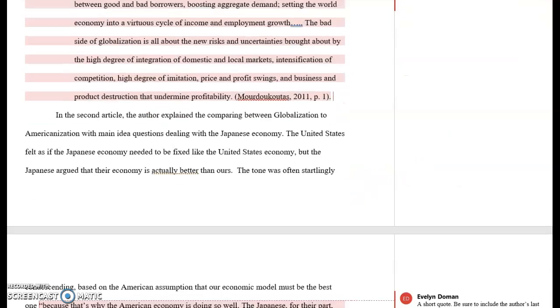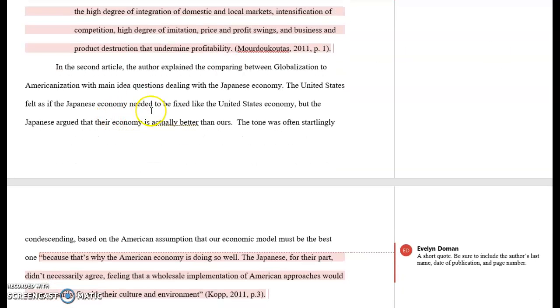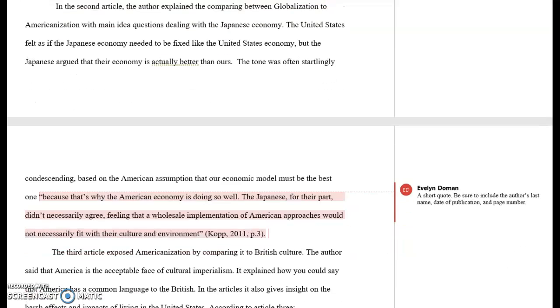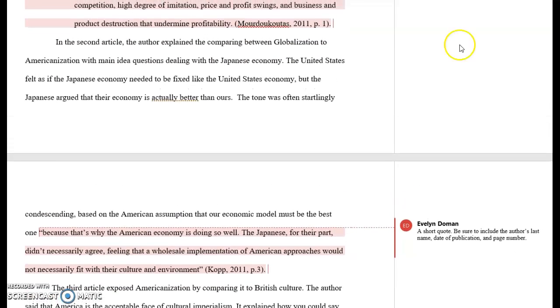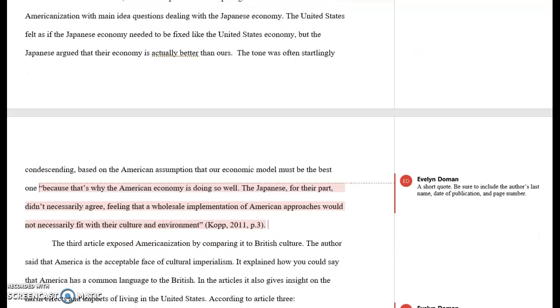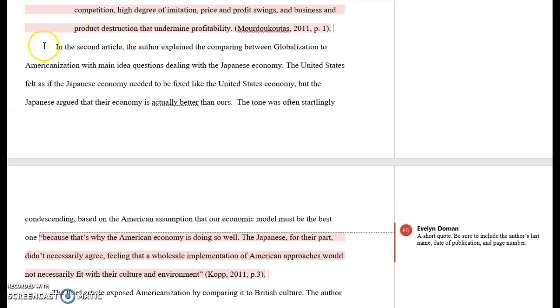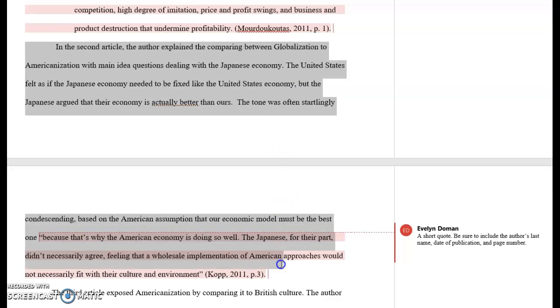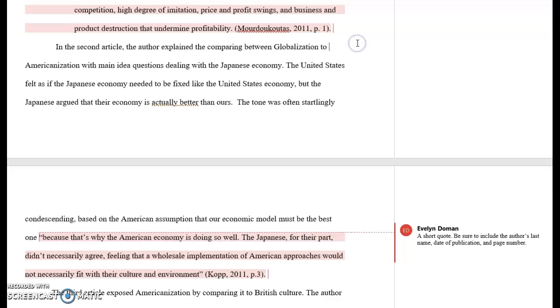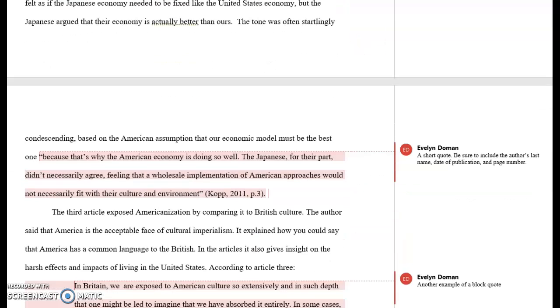Okay, you can read through this article and see how she has synthesized, summarized, paraphrased the different sources that we used. So here she's just providing a summary of what she did in the previous paper and looking at the 3 different articles. So these are all good examples of summaries. So be sure that you read these so that you'll know how to summarize your documents when it comes to doing the final essay for this course.